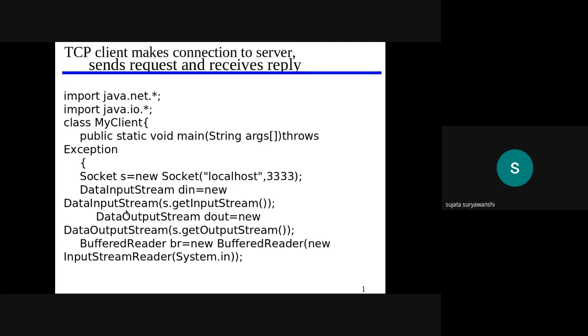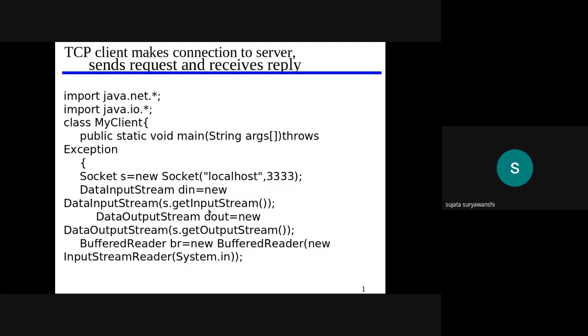Your data is available in the form of packets only. Here we have to create two streams, from client to server and from server to client, input stream and output stream, with the help of this syntax: DataInputStream. This class is already available in java.net.*. So we can just use DataInputStream, where s is the variable of the socket. With the help of that socket, we can create the input stream.